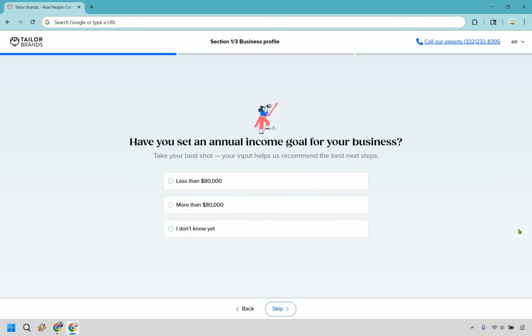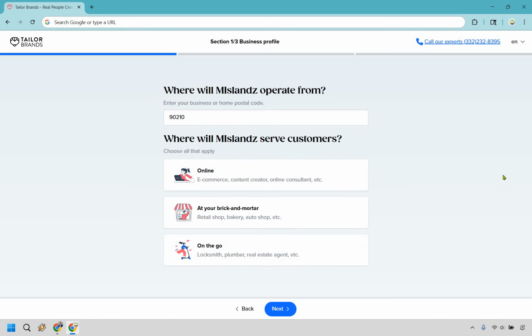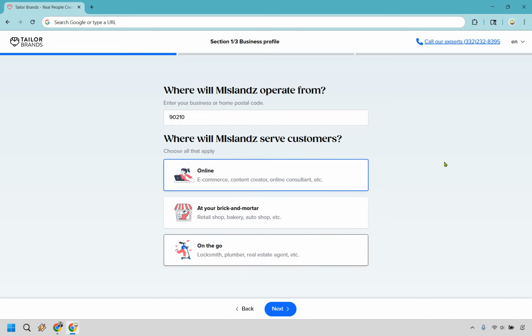Have you set an annual income goal for your business? Less than 80K, more than 80K, or you don't know yet? Let's just say we're going to be ambitious and go with more than 80 here. Obviously, answer to the best of your ability. Alright, so where are you going to be operating from? Let's just use Beverly Hills 90210 as an example, and where are you going to serve customers? You can choose all that apply. In this example, it's just going to be online.